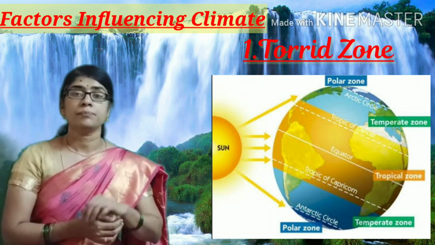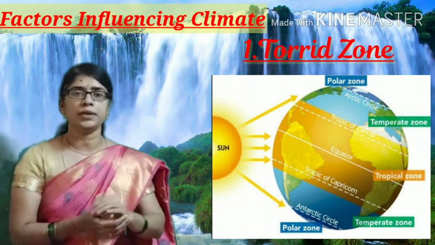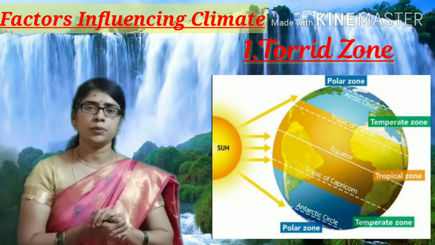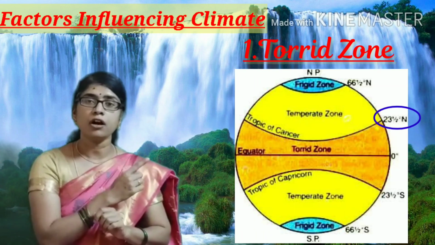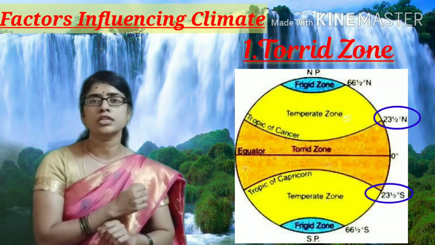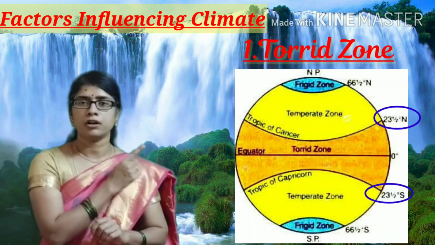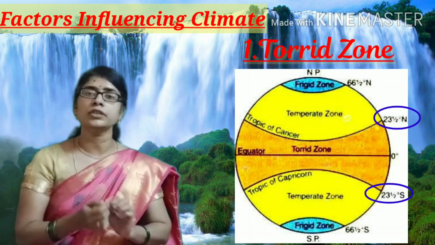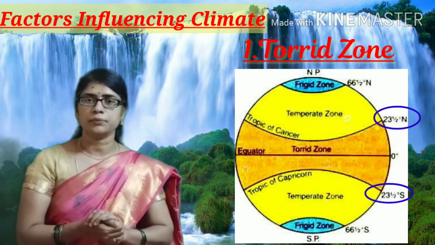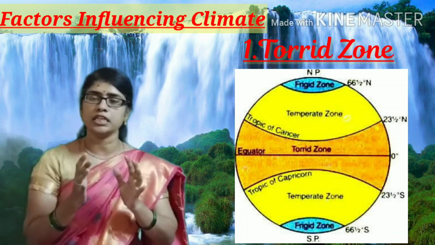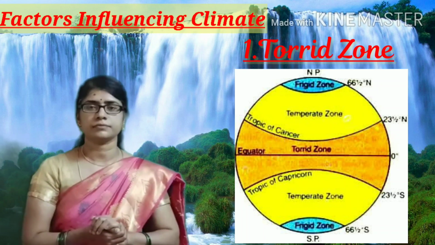It lies on both sides of the equator. Torrid zone lies on both sides of the equator from 23½ north to 23½ south degree latitude. Okay, from 23½ north to 23½ south degree latitude. So on both sides of the equator it is lying, and it is the hottest part of the earth.